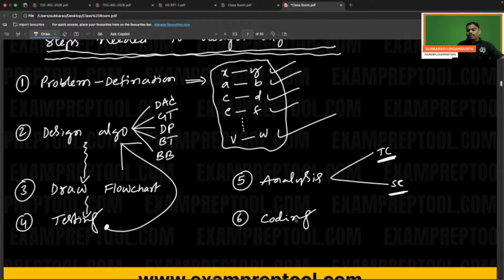In some companies, the same story can be done. In big companies, the same story can be done with the help of 50 steps. In small companies, the same thing can be done with only one step. In startup companies, there is one step only: directly coding. If you give any problem to a startup company, they will do direct coding. If you give it to a big company, they will divide it into 50 stages, 50 parts. So company to company, it will keep on changing. But I give a rough idea.